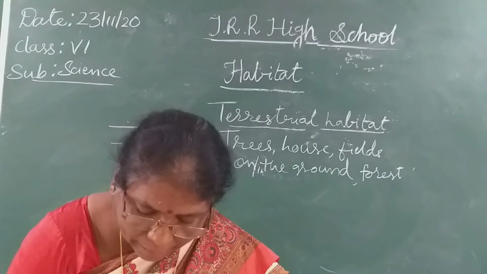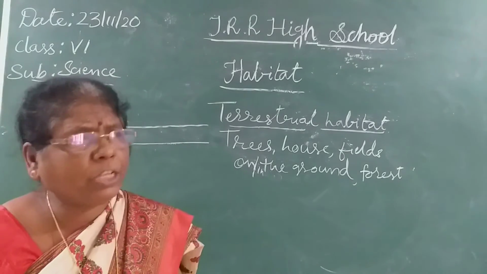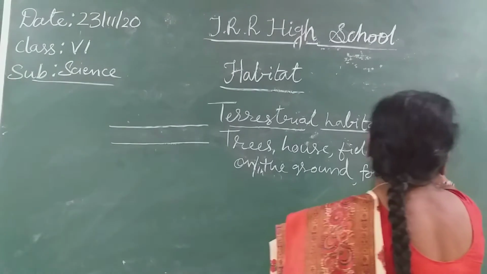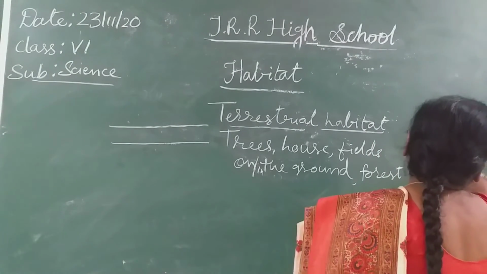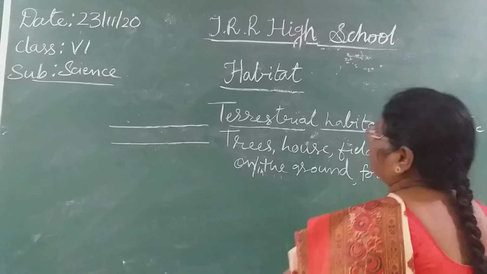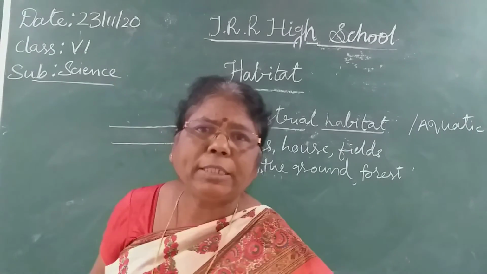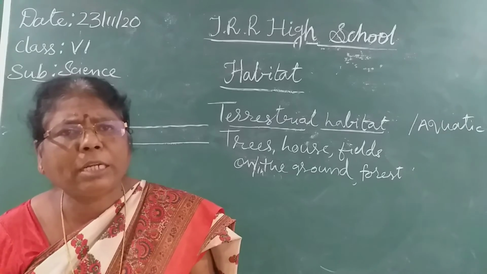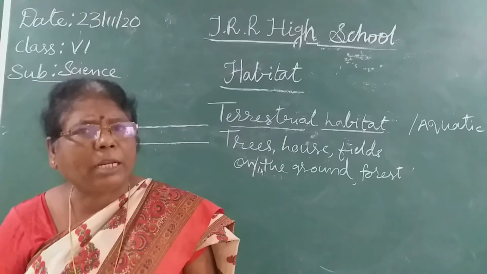Here you will see the difference between the terrestrial habitat and the aquatic habitat. Aquatic habitat, I already explained to you with the pond as a habitat. In a terrestrial habitat, the plants and animals grow and live on the land.